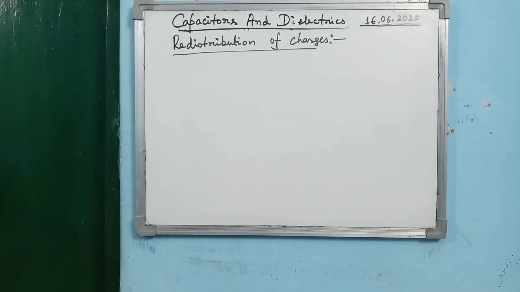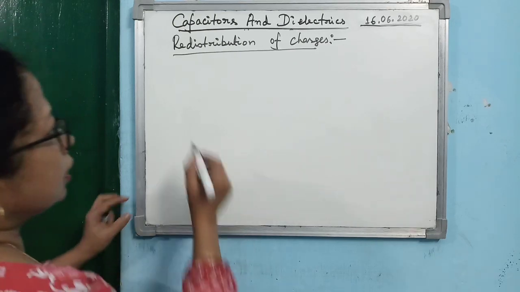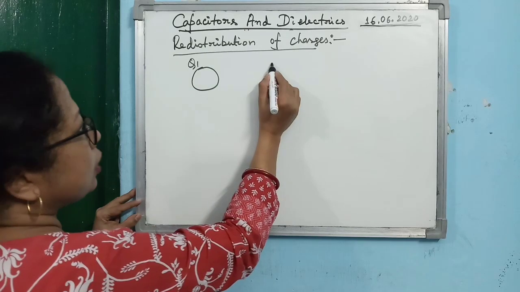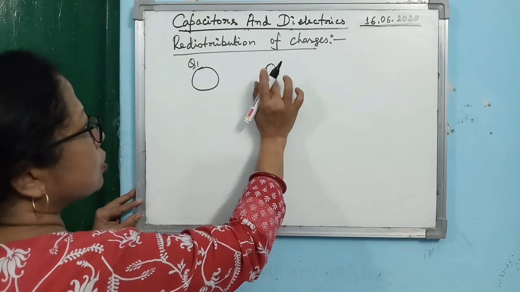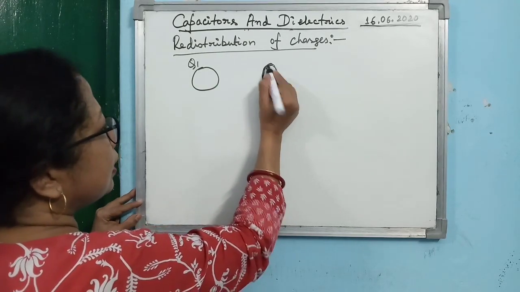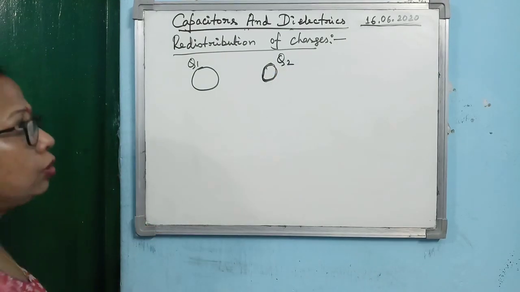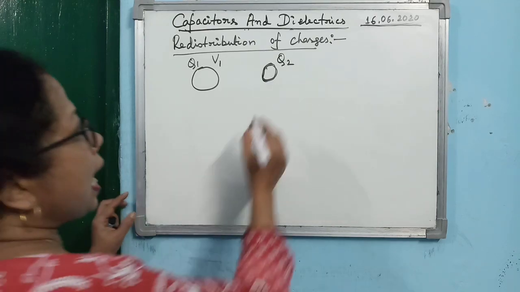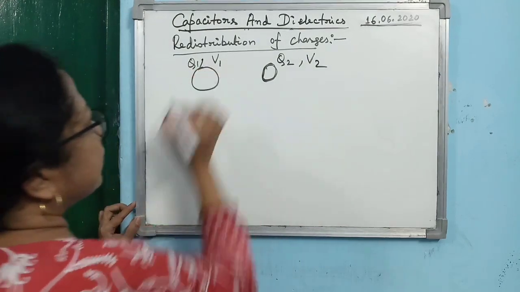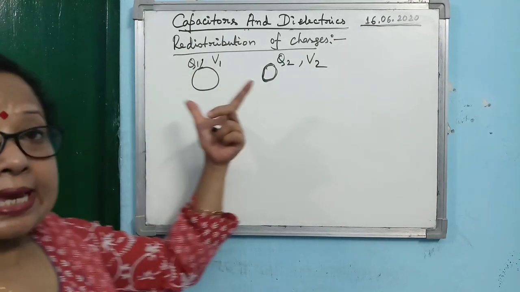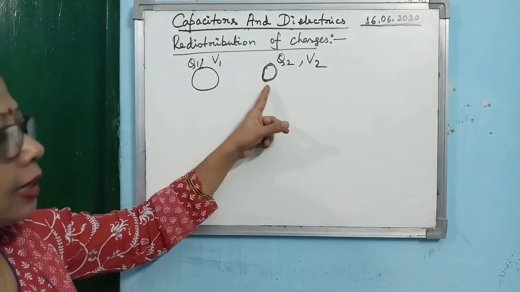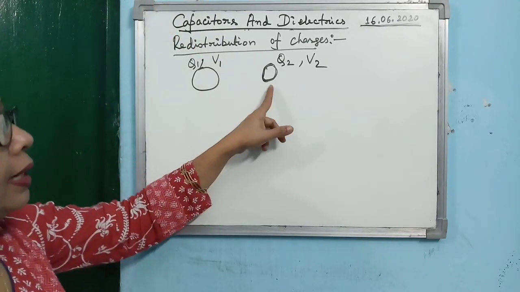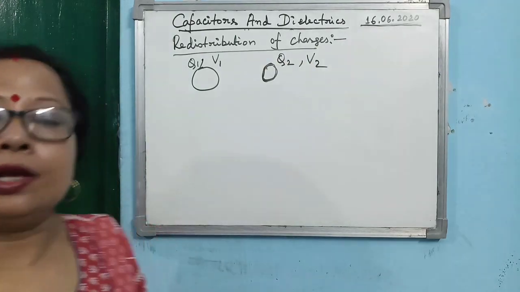Next is redistribution of charges. Suppose you have two conductors, one having charge Q1, and another conductor having charge Q2. Let us consider the potential of the first conductor to be V1 and the potential of the second conductor to be V2, initially. So one conductor has charge Q1 and potential V1, and the second has charge Q2 and potential V2.